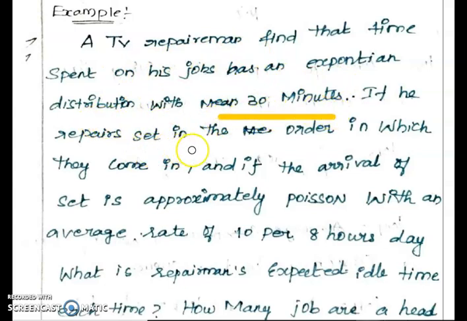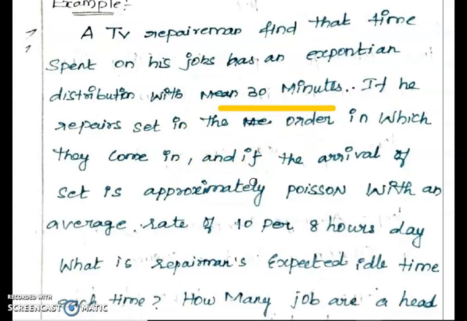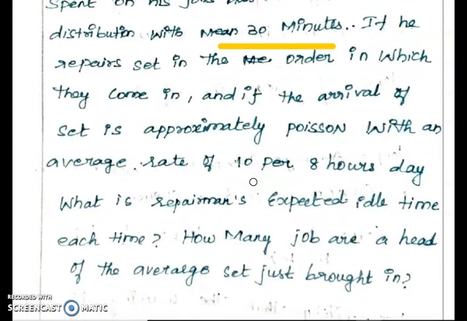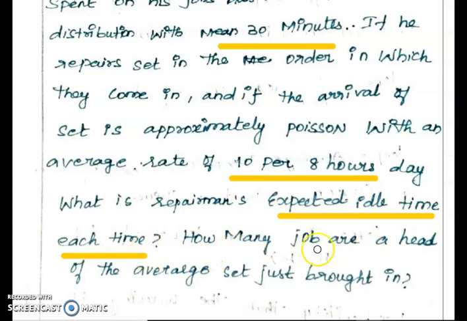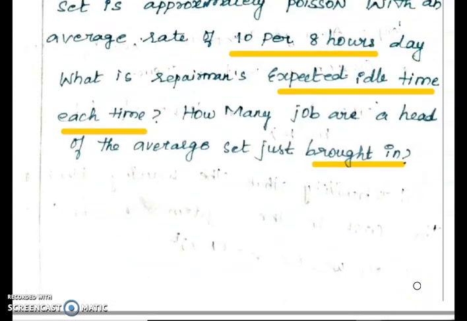If he repairs the sets in the order in which they came in, and if the arrival of sets is approximately Poisson with an average rate of 10 per 8-hour day, what is the repairman's expected idle time? How many jobs are ahead of the average set? So in this problem we have to find the idle time.